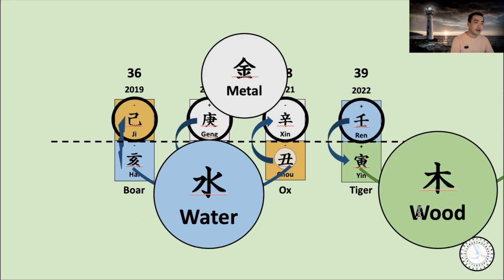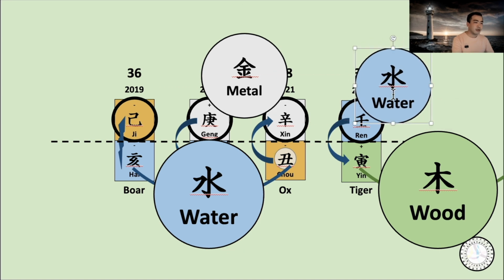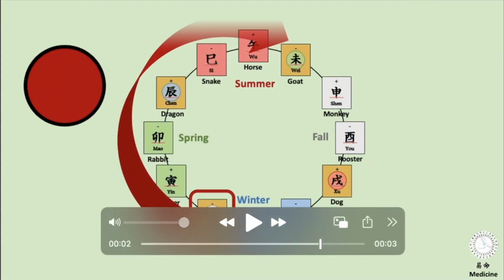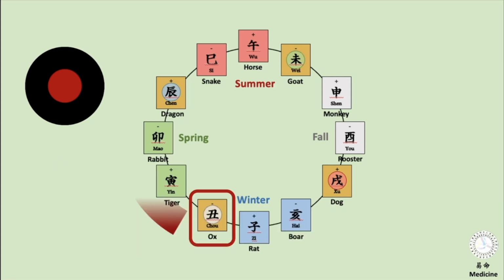We are now in the wood time period, but there is still water that has come from the last 3 years. The yearly pillar's energy is saying that you are still a baby. We talked about last week that the child would want to go out, but the mother doesn't want to let it go out. Water is still holding up the wood's energy, and it says just be careful. Just be careful and be really calculative. Now you are kind of equal to the yin energy. Now it's not the time yet to really push your force.